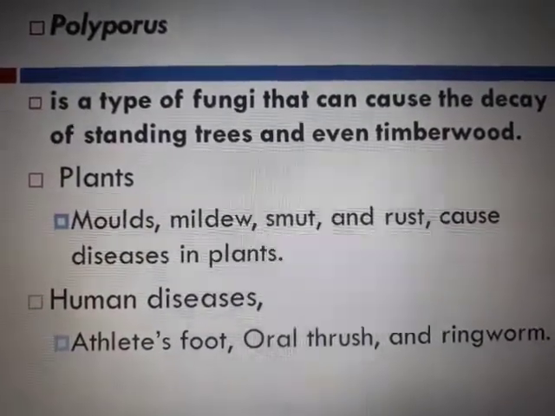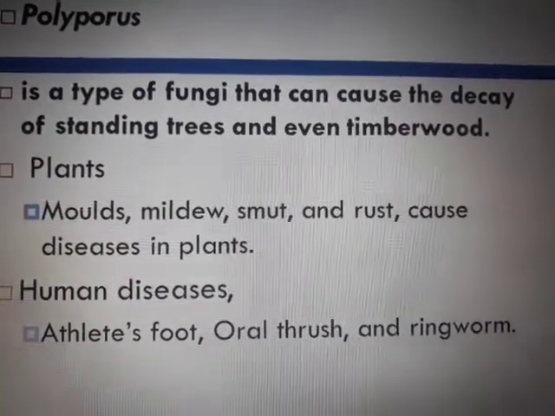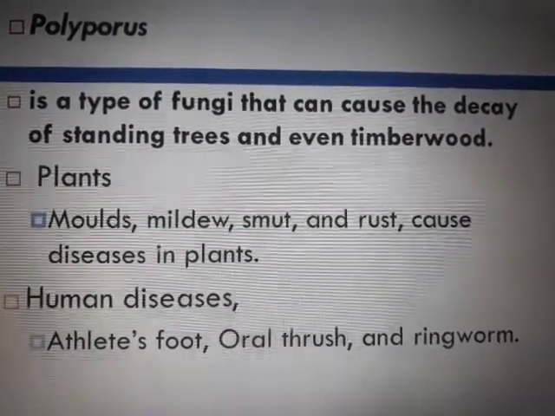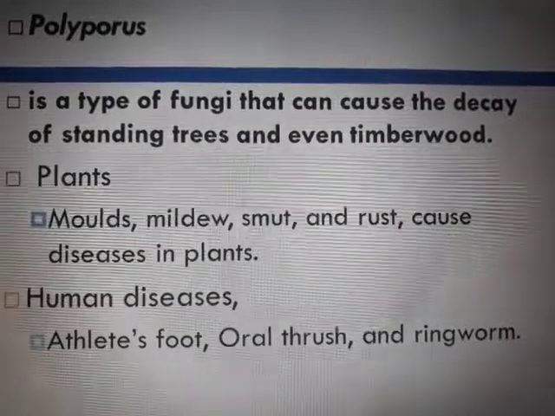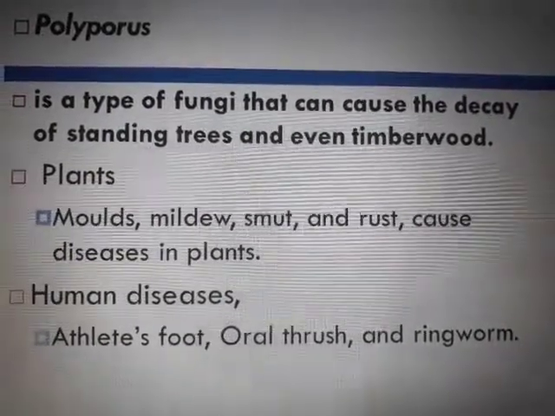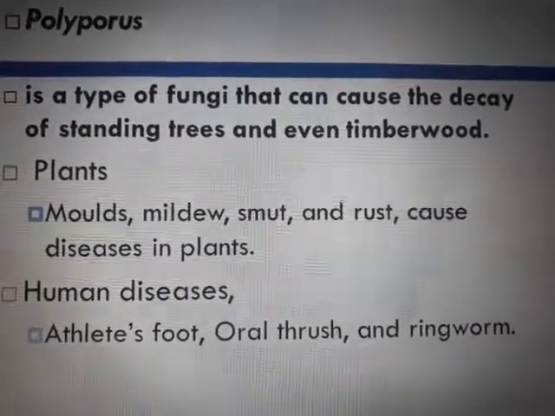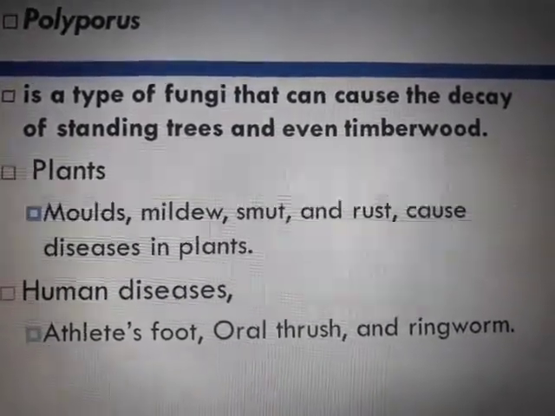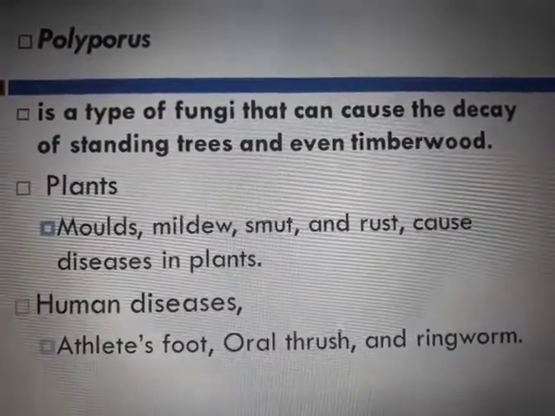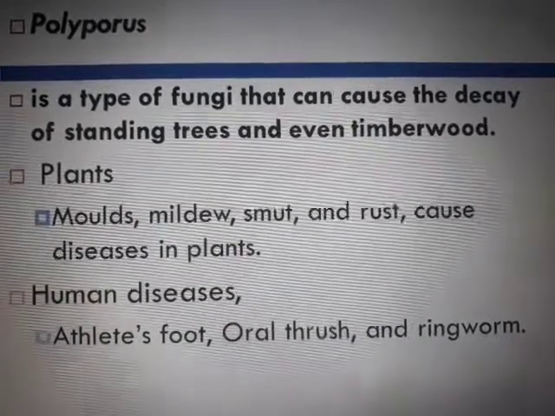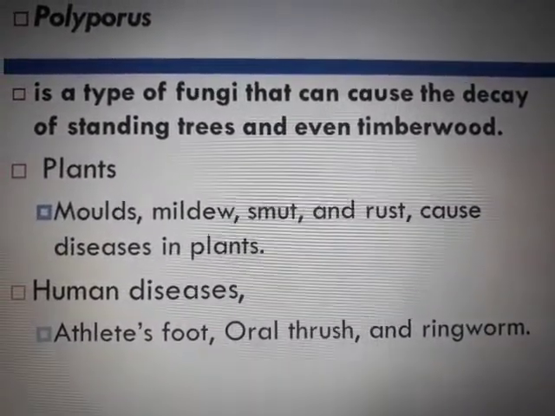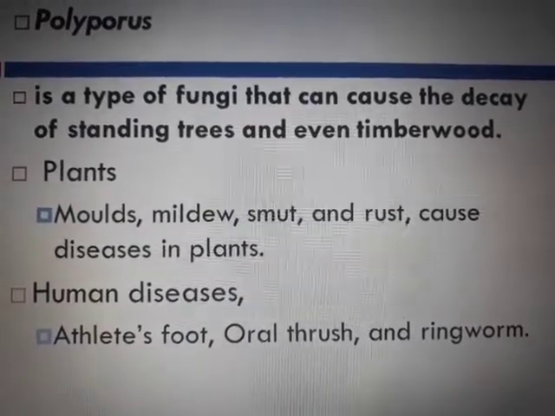Apart from that, there is this polyporus which is found in standing trees and even in timberwood. Standing trees are the ones which are already living, right? They are fixed in the roots, and timberwood is the one where the wood has been cut, for what? For the making of furniture. So timberwood, and even the trees which are normal and living, can be affected by polyporus. Then there are many other diseases like molds, mildew, smut, rust. These are the names of the diseases found in plants.